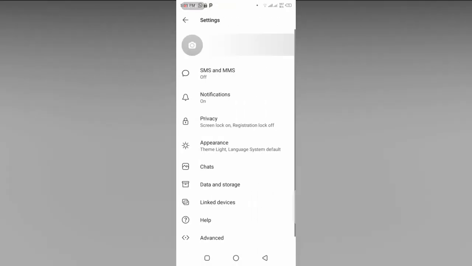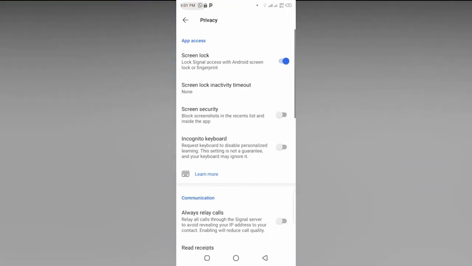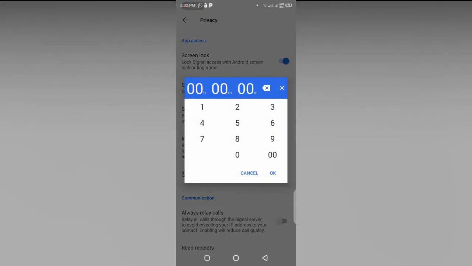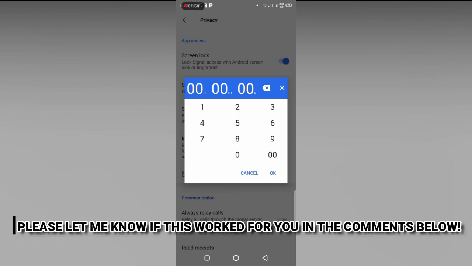Go to the settings again. Go to the privacy. Here you can see the second option for screen lock inactivity timeout. Click on that. You can also change the timeout of your screen lock inactivity by selecting that. You can make it from a few minutes to a few hours.